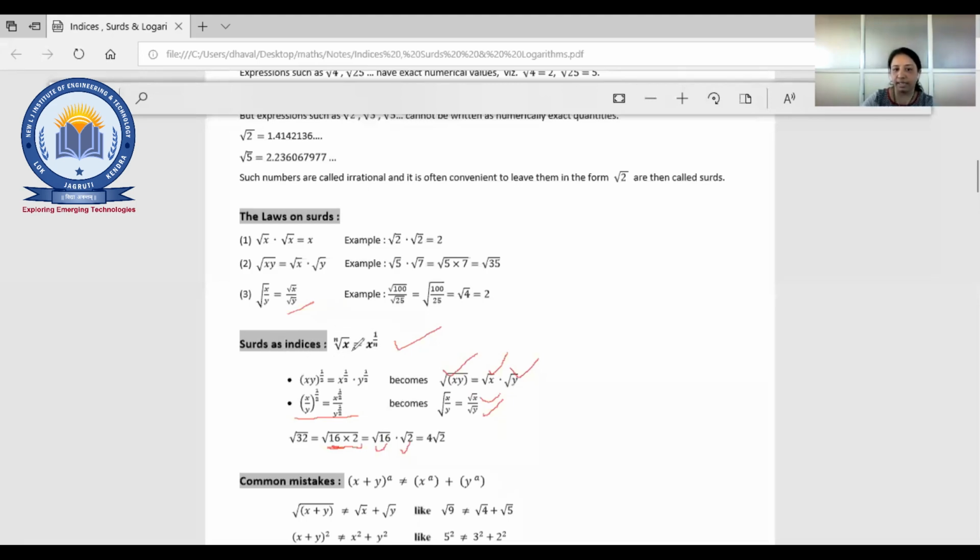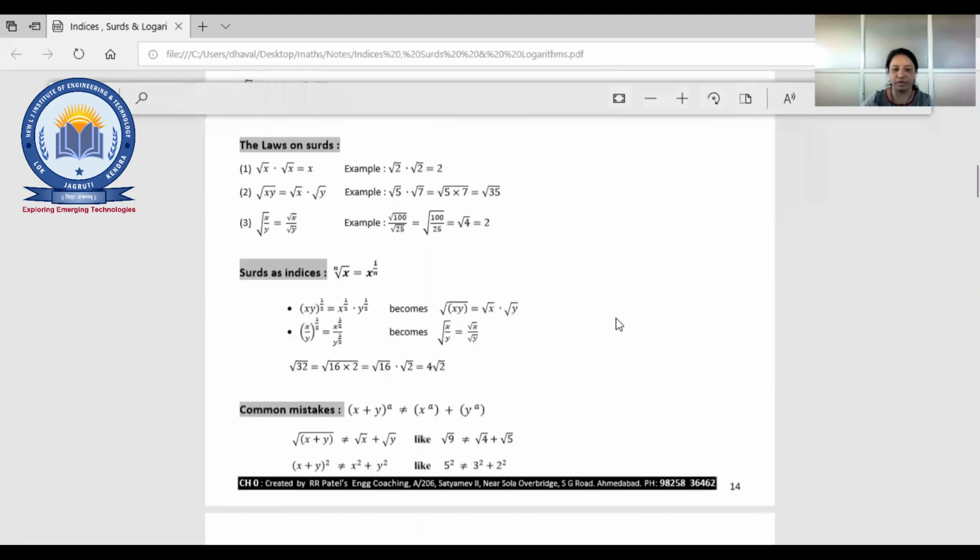Is there any doubt in surds or indices? Whenever you have a doubt, either you can write in the chat box or you can raise your hand, right? Okay, fine, there is no doubt. Now common mistakes. Normally you are going to do, right?